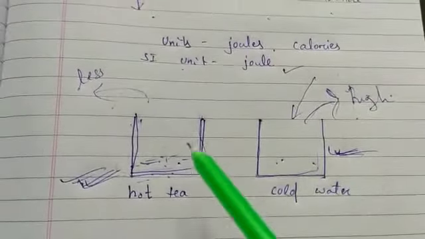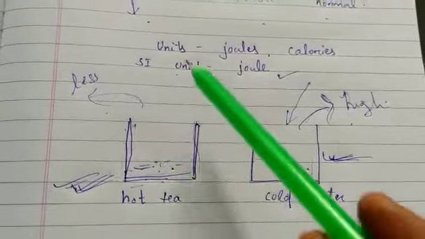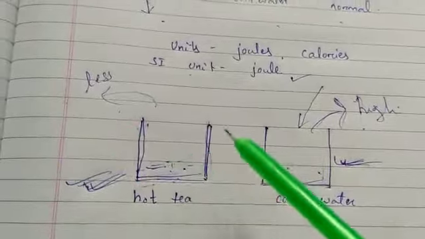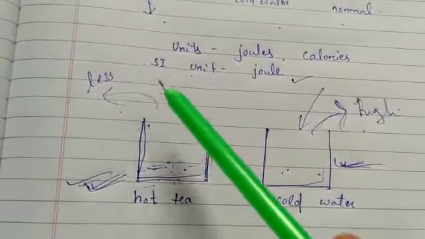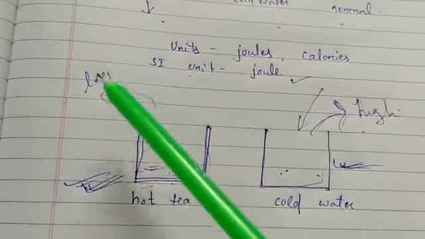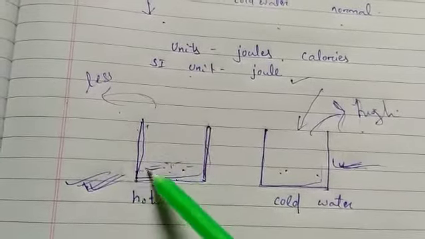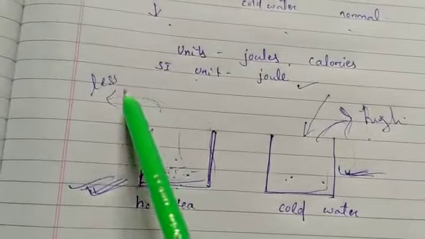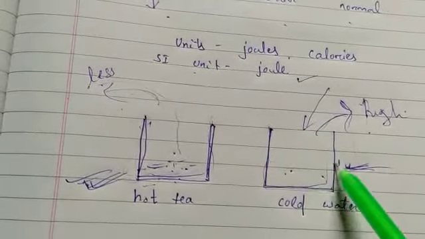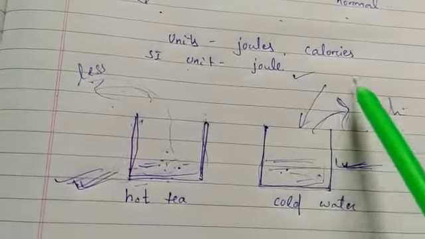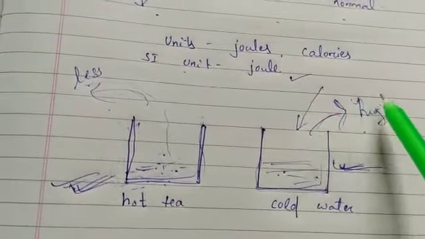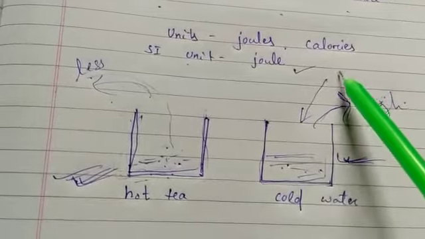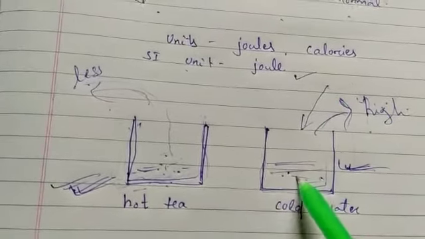Like in this case, you are very clear how heat is flowing from high temperature to low temperature, because the surrounding air has a lower temperature compared to this cup or glass, which has a high temperature. So heat flows from high to low. Similarly, here it had a very low temperature compared to its surrounding. The surrounding had a high temperature and this one has a very low temperature. So the heat flows from high temperature to low temperature.